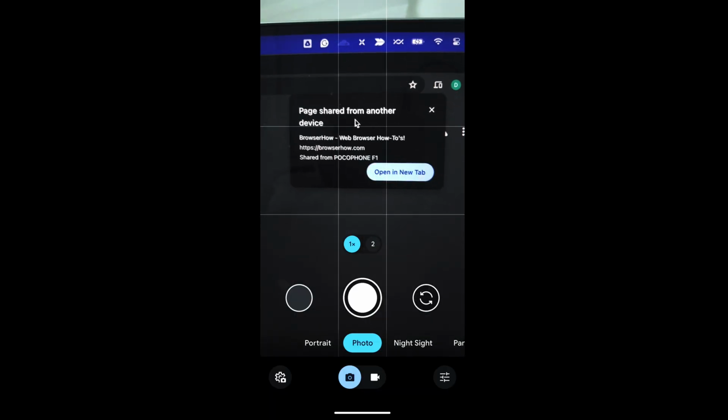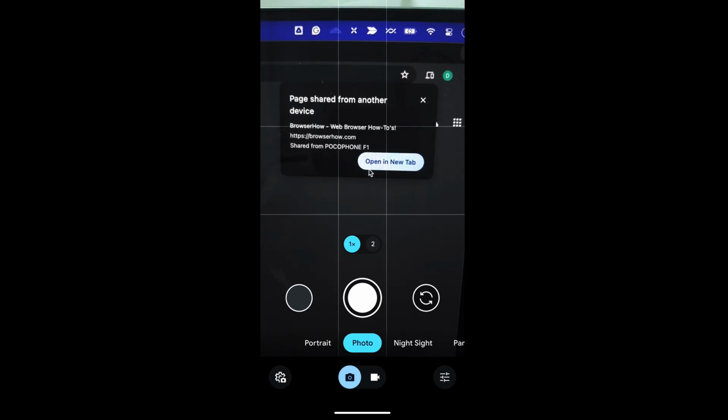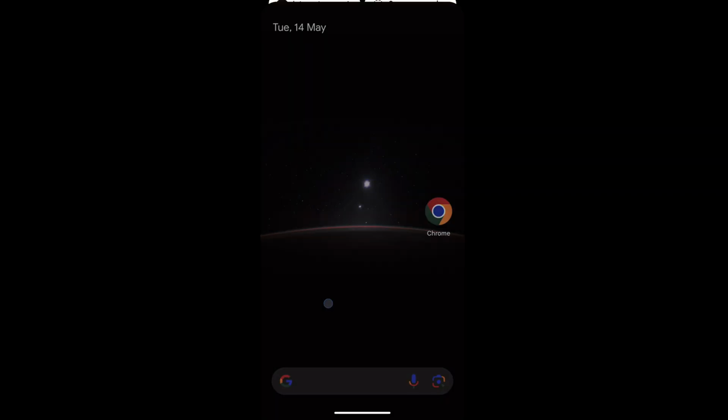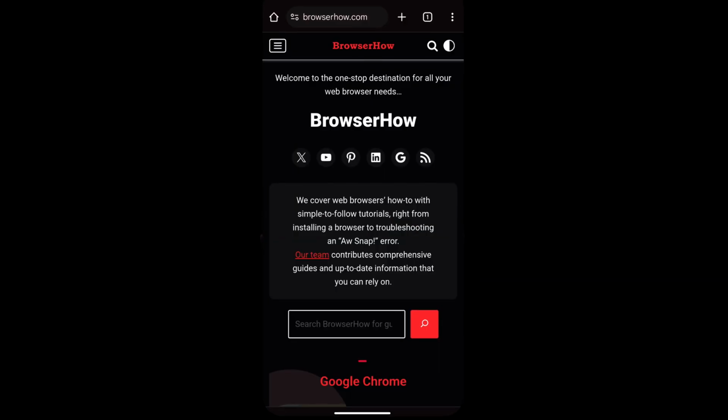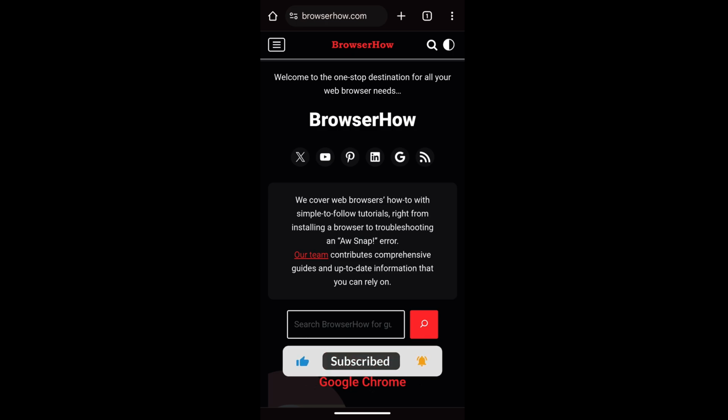So here you can see the page is appearing, and if I just select this open in new tab, the page will open. So in this way I can open and send the links to the connected devices using the Chrome app. I hope this helps.